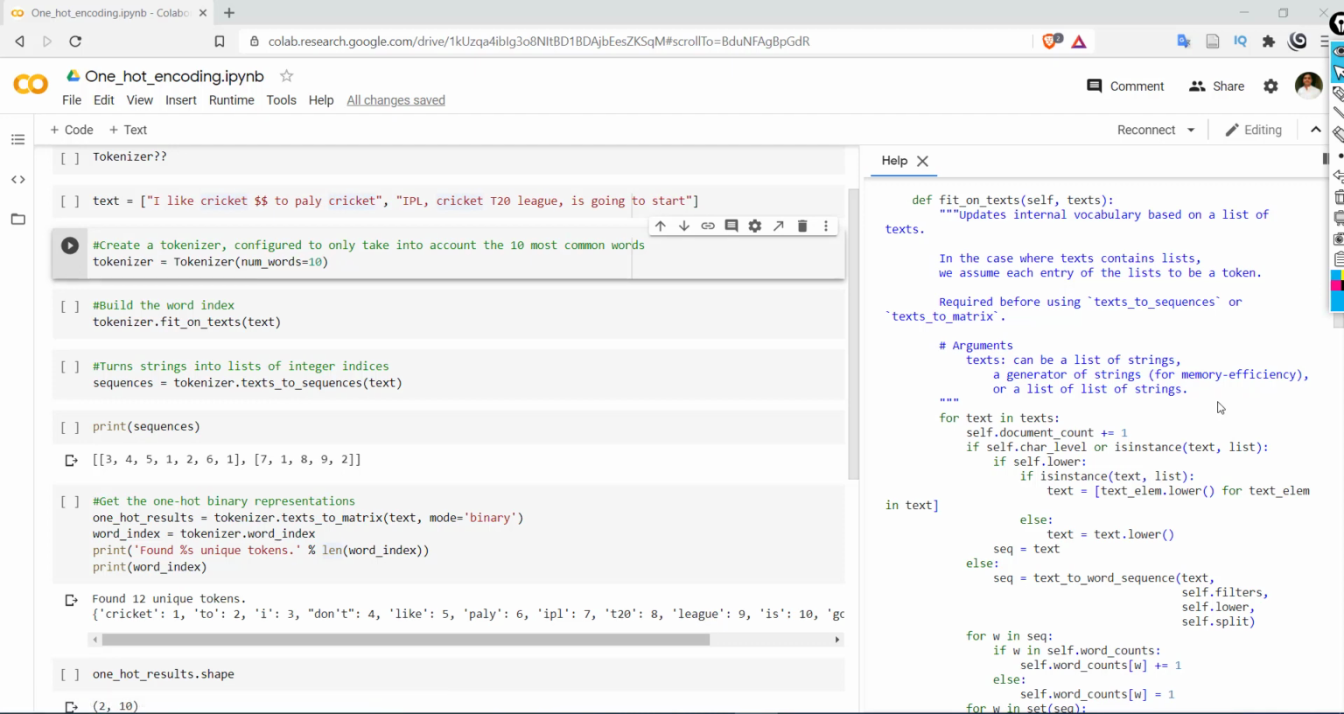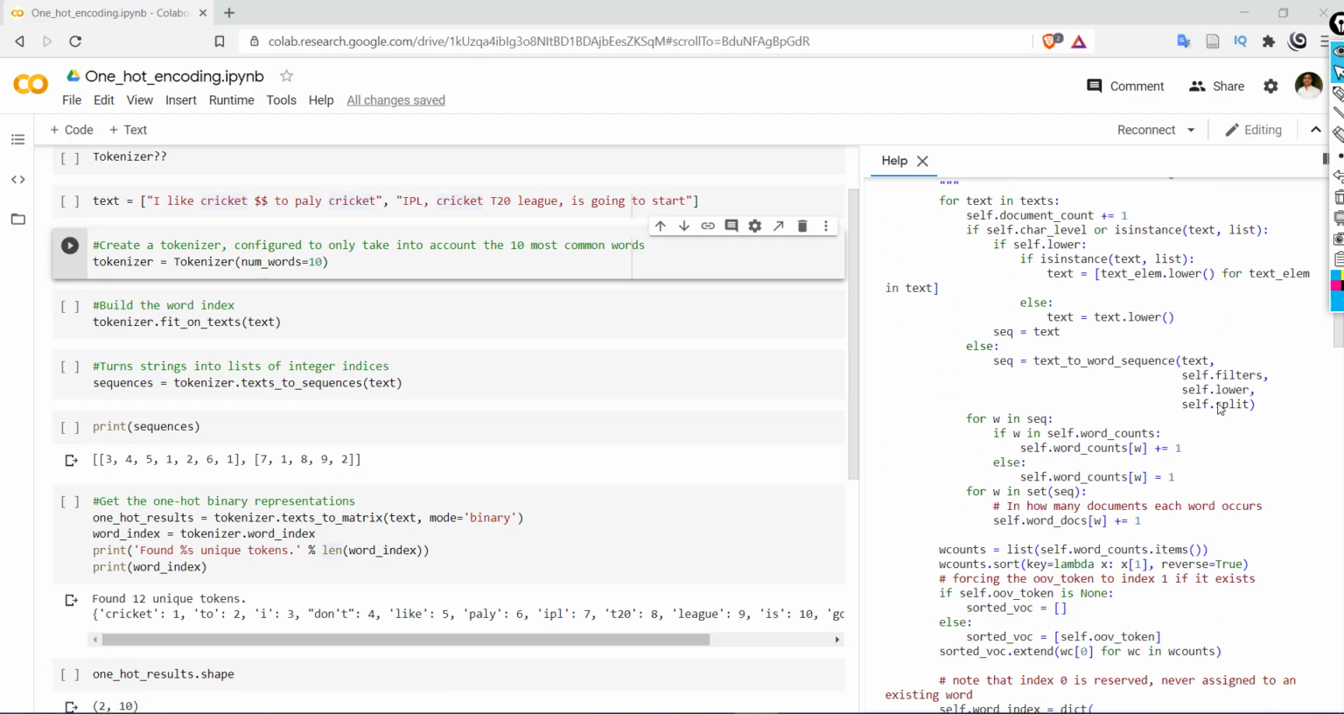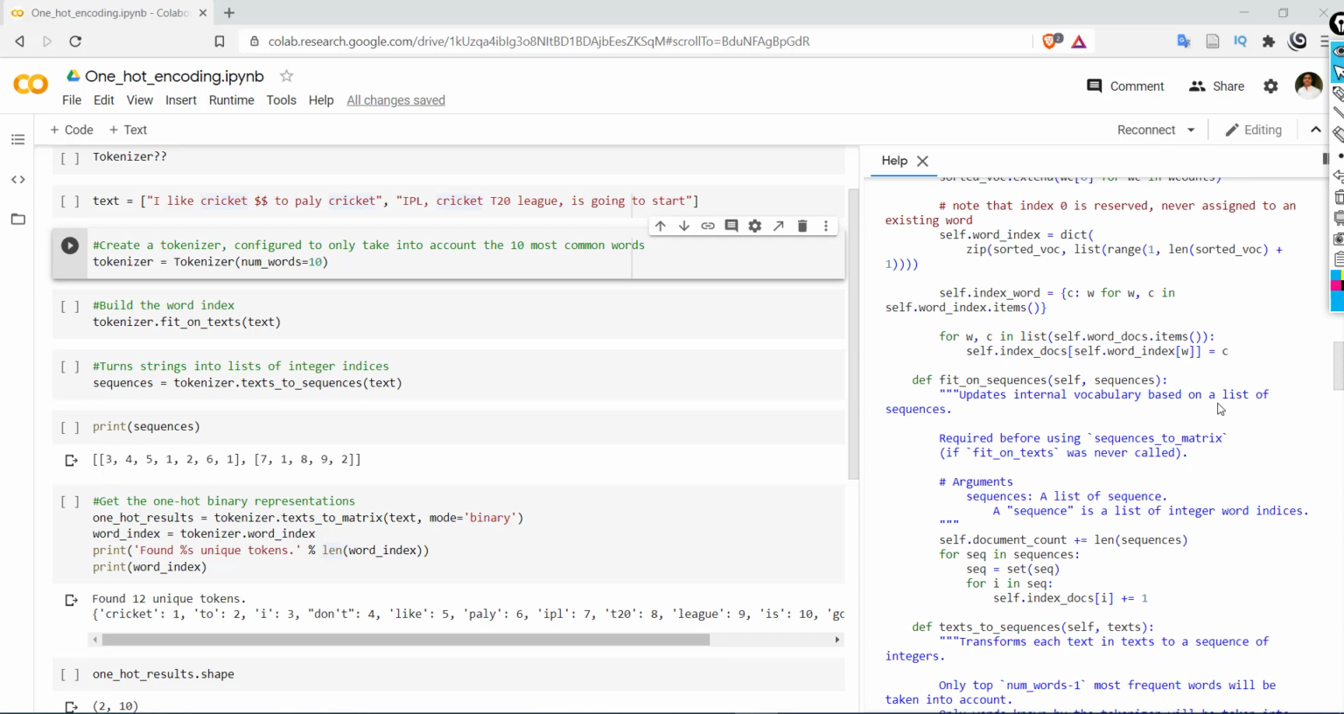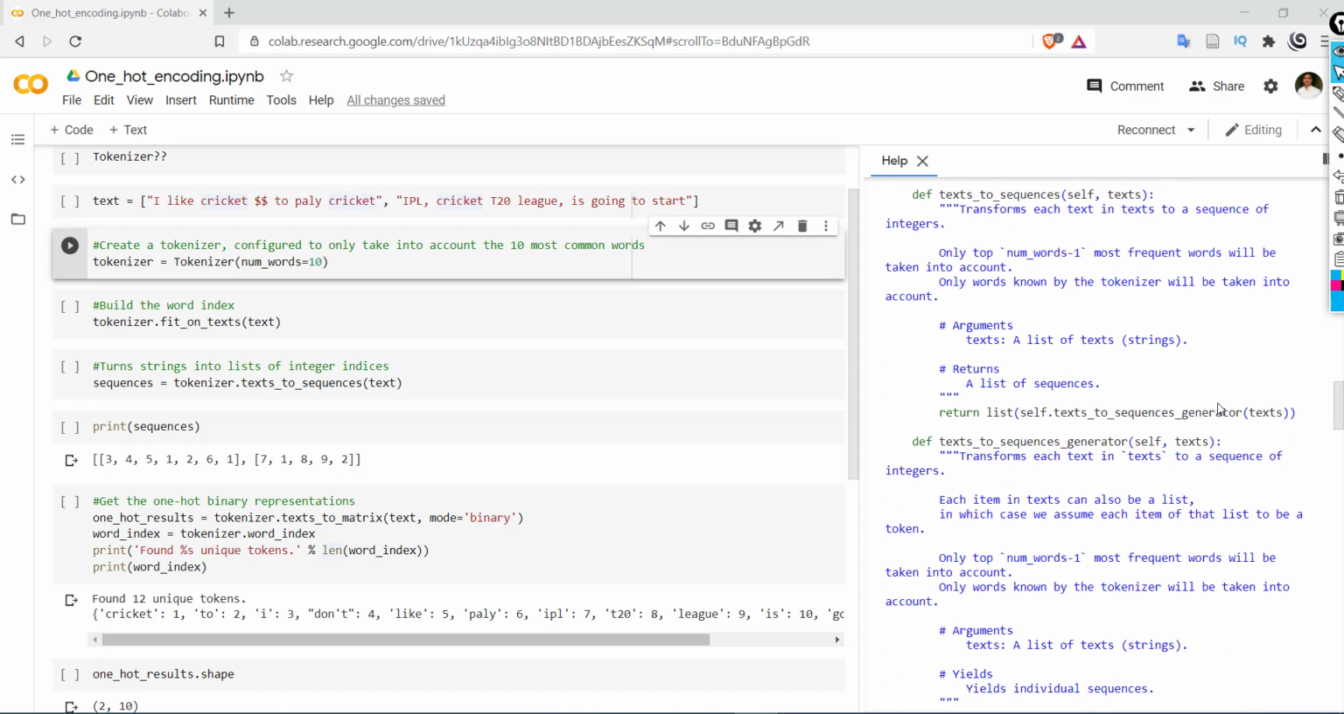After that we have to get a sequence of integers for the corpus. That can be easily generated by using the texts_to_sequences method. The texts_to_sequences method transforms each text in texts to a sequence of integers. In our text we have two sentences, so both these sentences will be converted into a series of numbers.